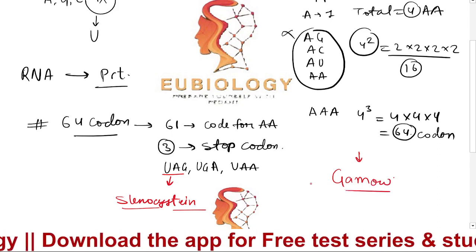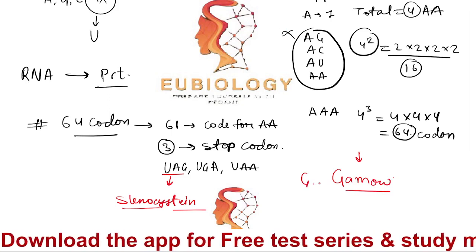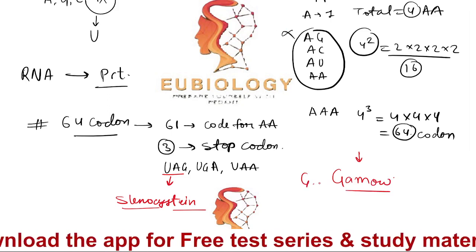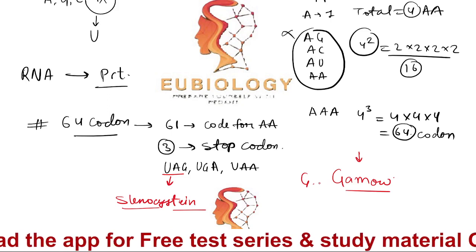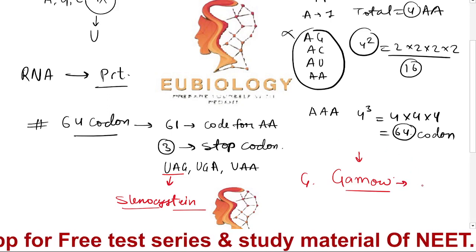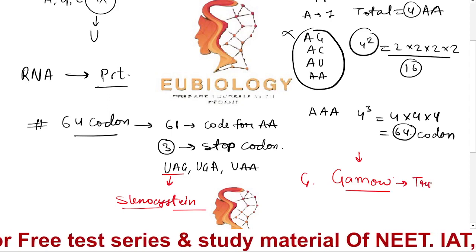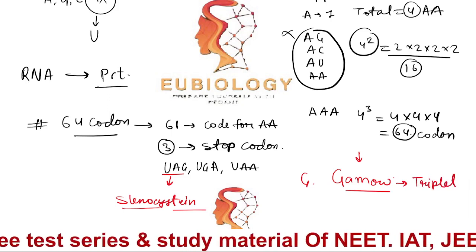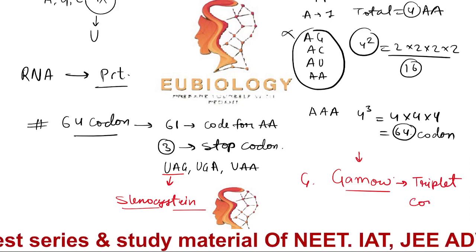So George Gamow gave this idea of the codon, that it will be a triplet. He said the codon will be a triplet codon.